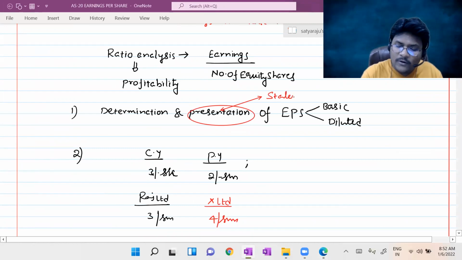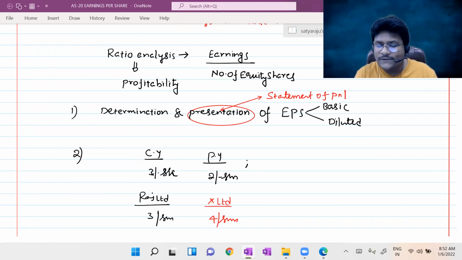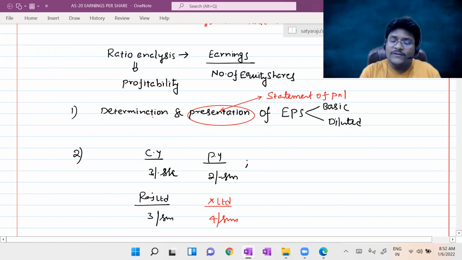In the statement of P&L. Where will we present, guys? Statement of profit and loss. In the statement of P&L, where we will present, I will discuss in detail in the respective paragraph. No worries. Just for the time being, I'm telling you. Once it is determined, where it should be presented, sir, in the statement of profit and loss account.